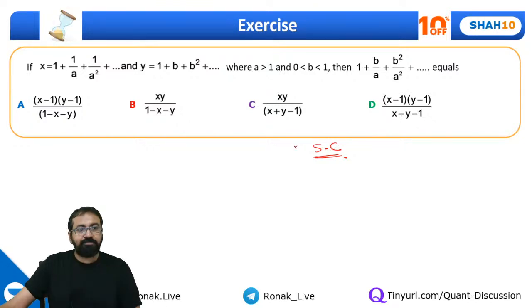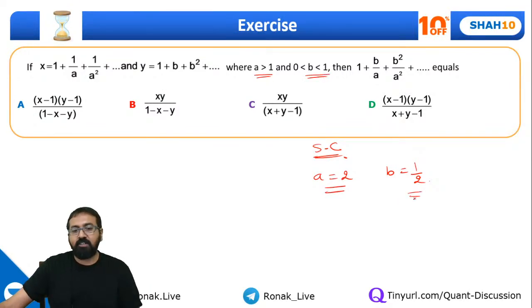So let's take A is equal to 1, okay, because A is greater than 1. Okay, fine. So let's take some value greater than 1. Let me take A equal to 2 and B equal to 1 by 2. Let's assume these values. A is greater than 1, so I have taken A as 2. B is between 0 and 1, so I have taken 1 by 2.